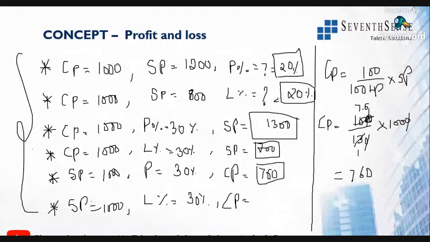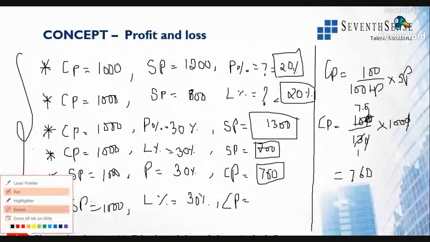Don't confuse yourself with that value. It is not 700, it is 760. Please make sure that it is 100 by 130. I just cancel the zeros, so it becomes 100 by 13 into 100. 100 by 13 is 7.6 approximately. I'm just taking an approximate value. So 7.6 into 100 is 760. Clear? Hope you got it. Now find out the same for the second one, the last one.